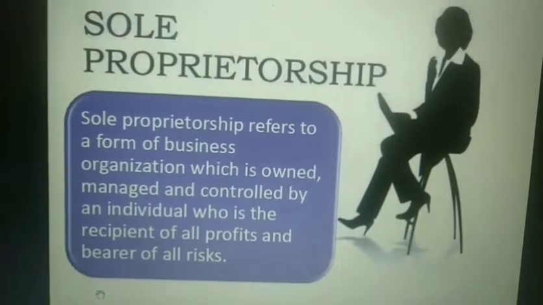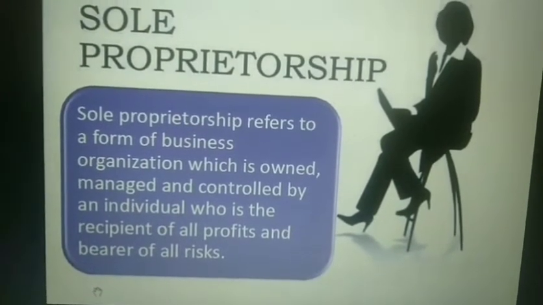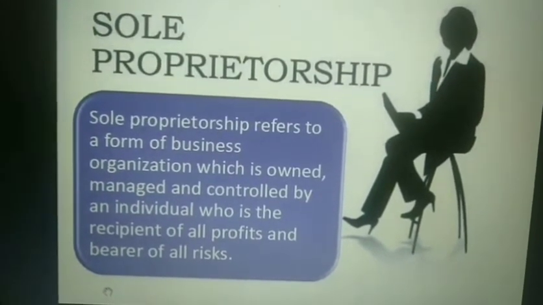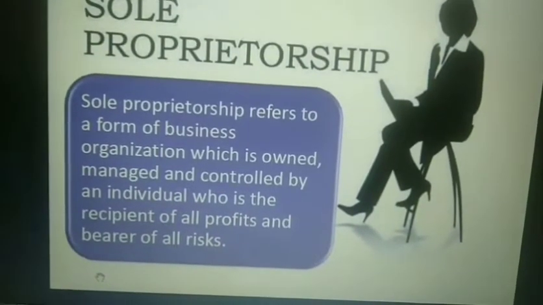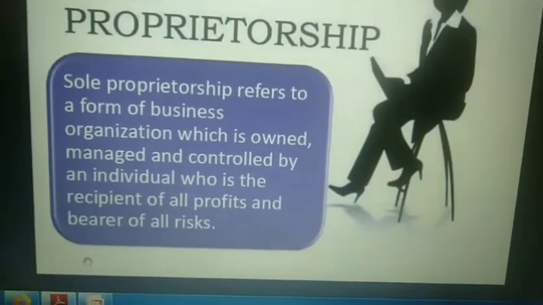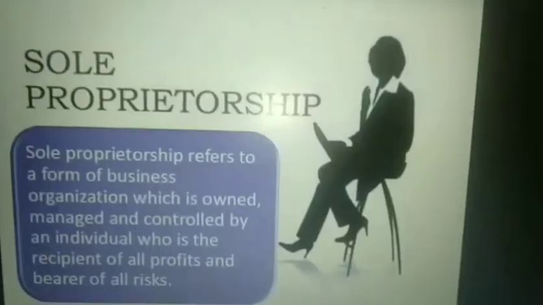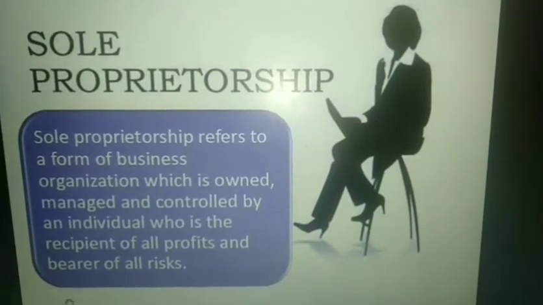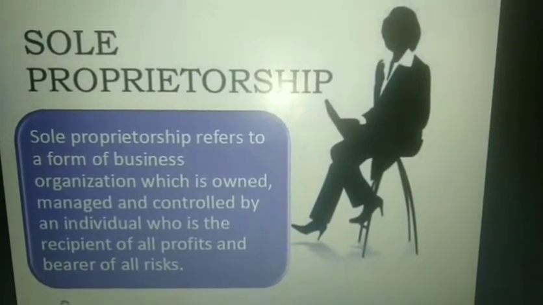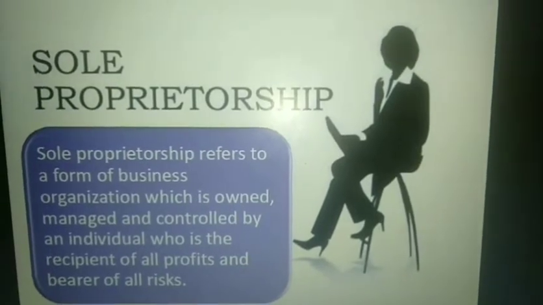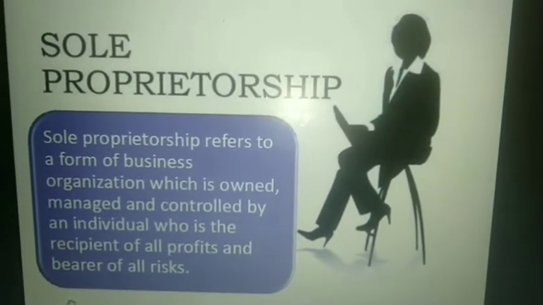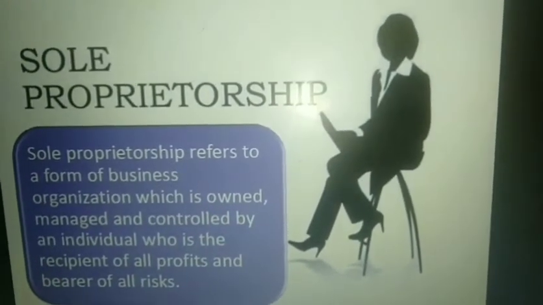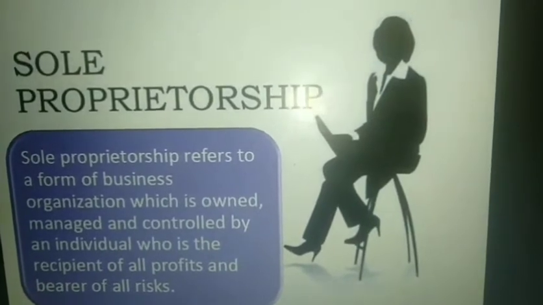There is a single person in the business who is the owner. There may be employees, but the owner is only one individual, and that individual is the recipient of all profit and bearer of all risks. So in sole proprietorship, all responsibility is with a single owner. There is no other owner in this business. The meaning of sole proprietorship will be more clear by discussing its features.